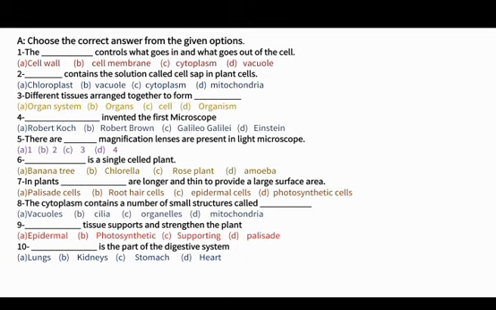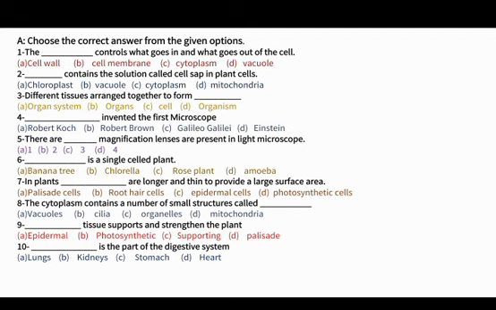Number 8. The cytoplasm contains a number of small structures called vacuoles, cilia, organelles, and mitochondria. They ask that the cytoplasm contains a number of small structures called dash. Cilia? No. Cilia are the hairy structures which are present on the outer surface of some living organisms, also present in the air passages or in the digestive tract. So cilia is an incorrect answer.